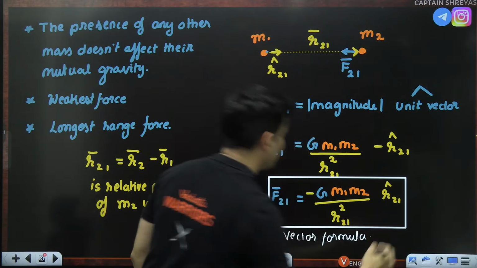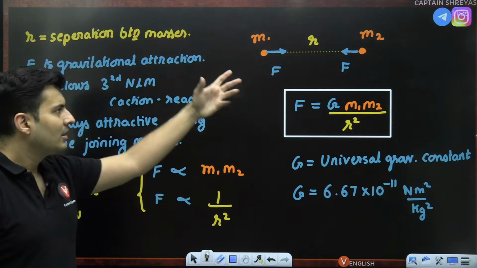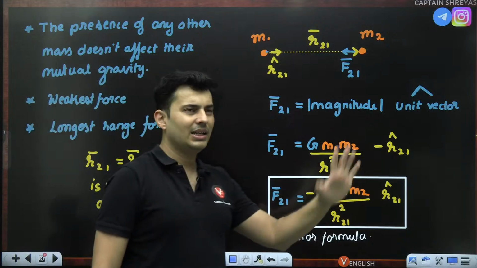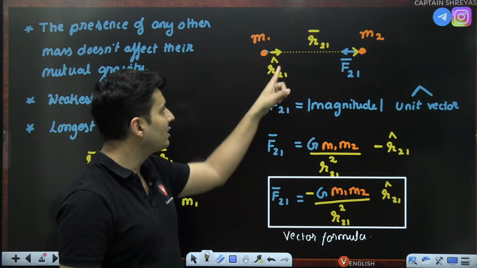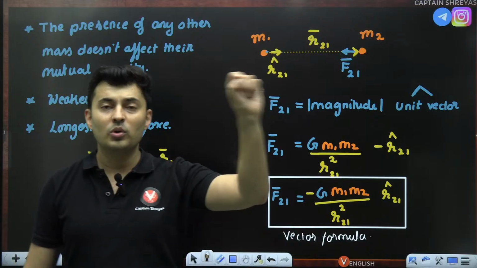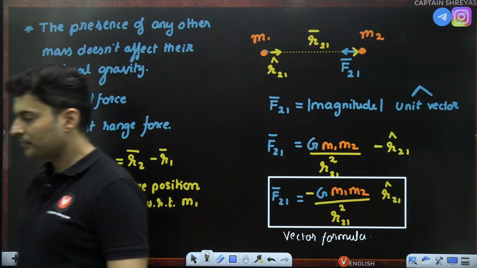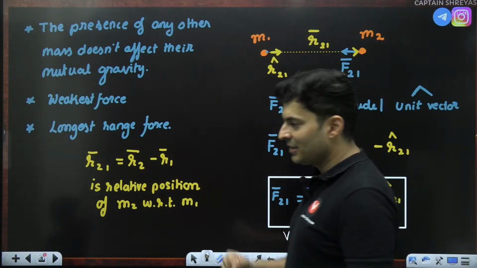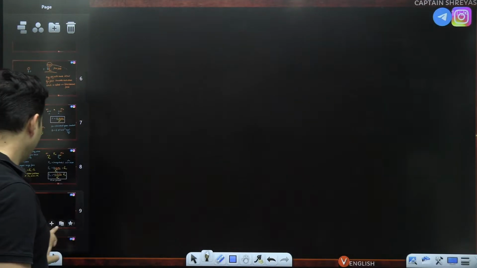Usually you do not use this. Usually we use the magnitude form only because it is very simple. There is no complications of this relative vector, negative sign and all of that. That's all. Did you understand why the negative sign came? Because direction wise this force is opposite in direction to the position vector. That's why the negative sign came. Otherwise you don't need it. This vector form you have also seen in electrostatics. Correct. Next important thing, guys.